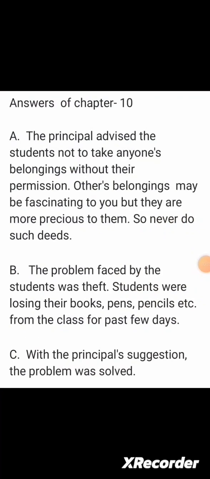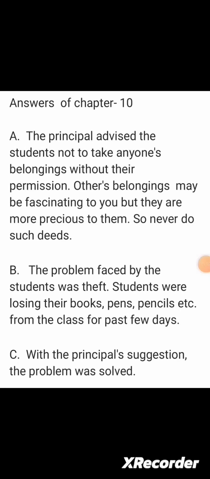First, write in simple sentences the content of the advice given by the principal. Answer. The principal advised the students not to take anyone's belongings without their permission. Others' belongings may be fascinating to you, but they are more precious to them, so never do such deeds. Without permission, taking someone's belonging is stealing. So never do such deeds.